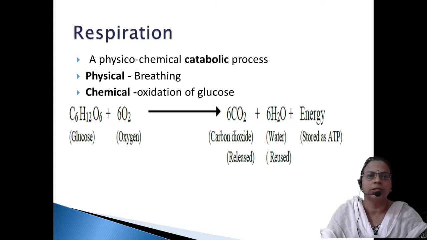So the physical process we collectively call breathing, and the second one, the chemical process, we will call cellular respiration. Here the oxidation of glucose is taking place. The equation is C6H12O6, in the presence of oxygen, converts into carbon dioxide, water and energy. Energy is stored as ATP.